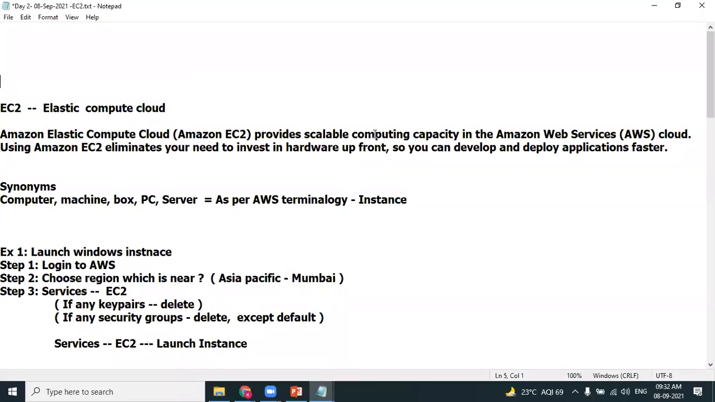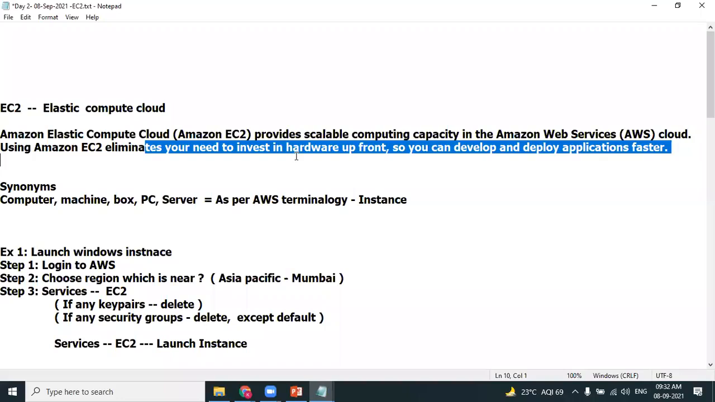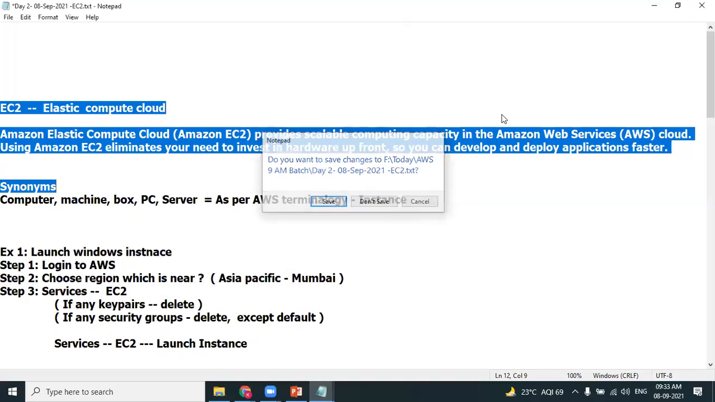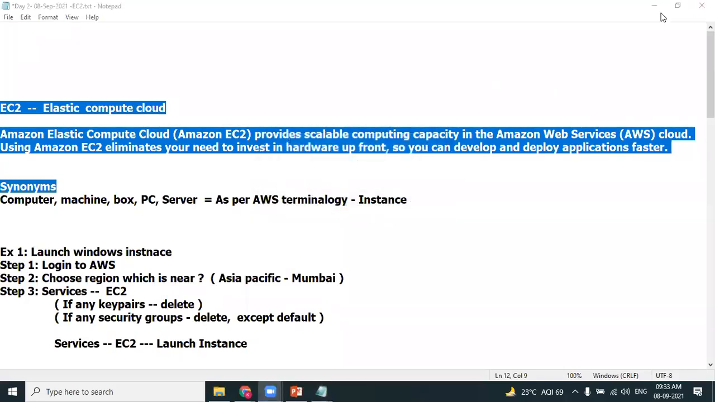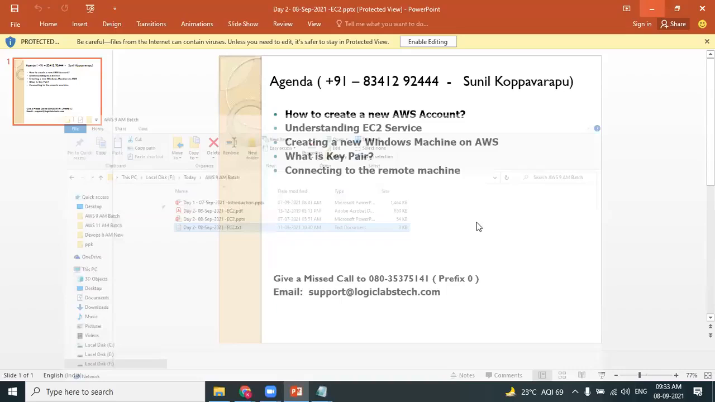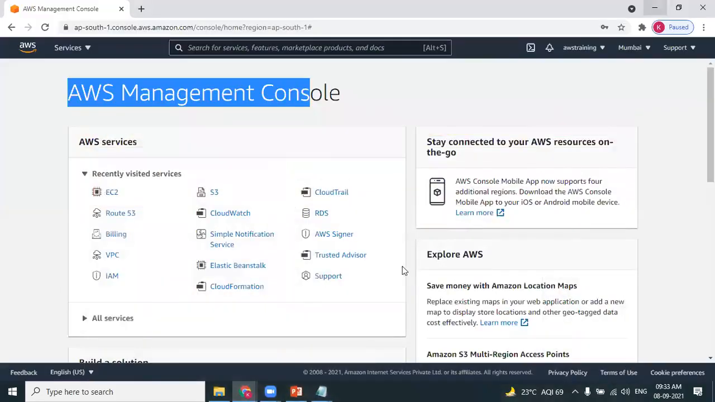It provides computing capacity on the AWS cloud, so you eliminate the need for investing in hardware, and then you can develop and deploy applications faster. So what does that mean? Let's make this concept simple. Let's try to understand the meaning of the term EC2 in a simple version.